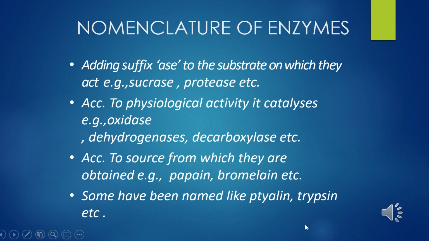All enzyme names should end in the suffix -ase. Exceptions are some old names, for example ptyalin, pepsin, trypsin. Some old names indicate the source but not the action. For example, papain from papaya.